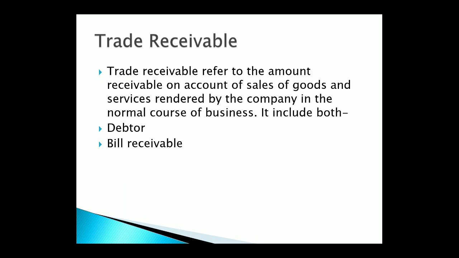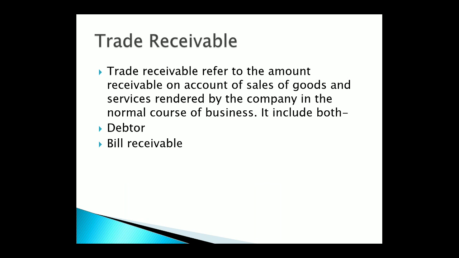Trade receivable simply means if you are selling goods to some person, if a company named A Limited is selling goods to B Limited on credit, then B Limited will be the trade receivable of A Limited. It's clear because A Limited will receive the amount from B Limited. That is why B Limited will be trade receivable.